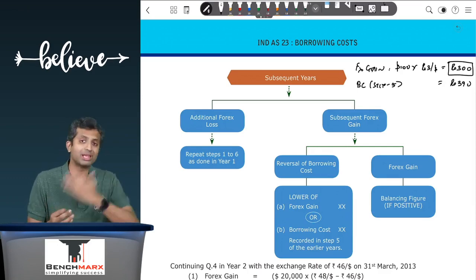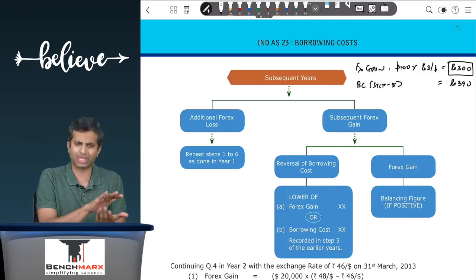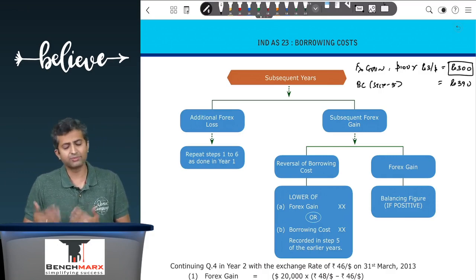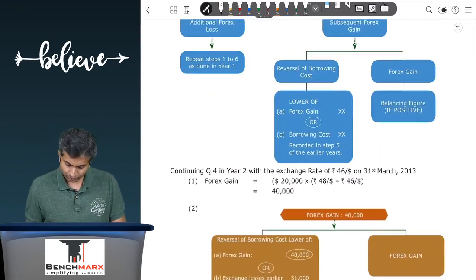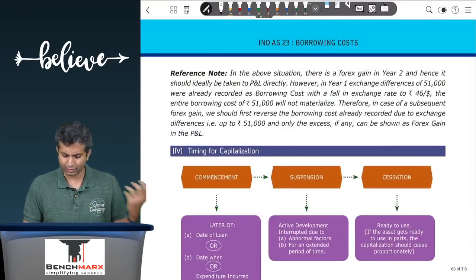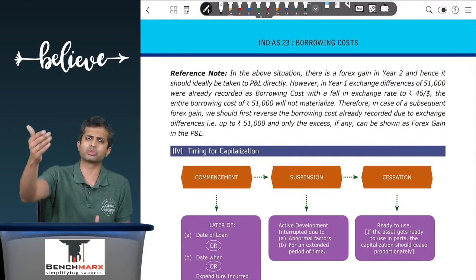Where will this go? Well, exactly where the original borrowing cost had gone. So if the original borrowing cost was capitalized, this 300 will be reduced from the asset. If the original borrowing cost had gone to the P&L, this 300 will also go to the P&L account. So this is regarding reversal of borrowing costs. We have discussed a few examples in line with what is there in the study material in our books as well as in the ICAI study material.